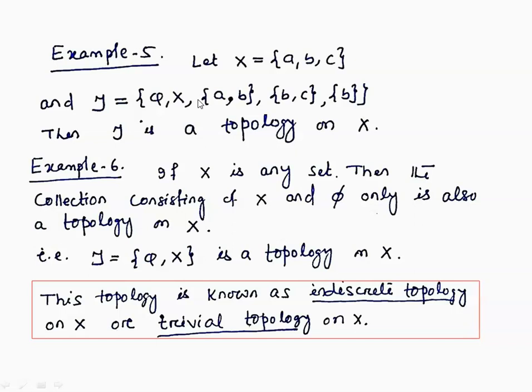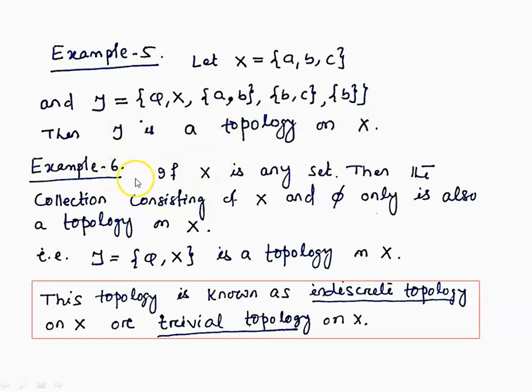The third condition says that finite intersection of members of tau should be in tau. Here if we take AB and BC, their intersection is the singleton B, which is again a member of tau. If you take X and AB, their intersection is AB, which is again in tau. Take any finite number of elements from tau and take their intersection. The intersection lies in the collection tau. So this collection tau is a topology on X.